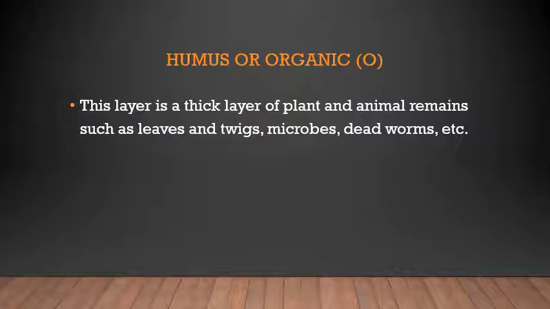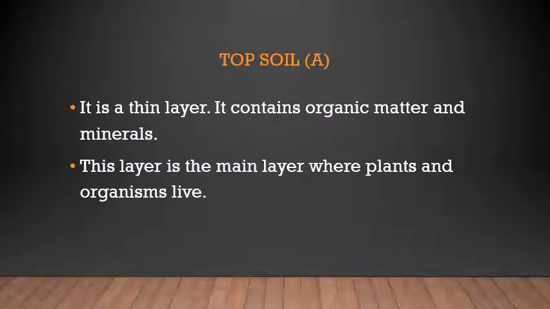Here mainly there is a lot of dead remains, okay, remains of the plants and animals. It is very organic, it has good nutrition that is required for the plants, that is humus or the organic material. Next layer is the topsoil. Topsoil is a thin layer, it contains organic matter and minerals. This layer is the main layer where plants and organisms live. Okay, it gives a firm grip for the plants to grow properly in the soil, and it is a very thin layer. Okay, topsoil is a thin layer.